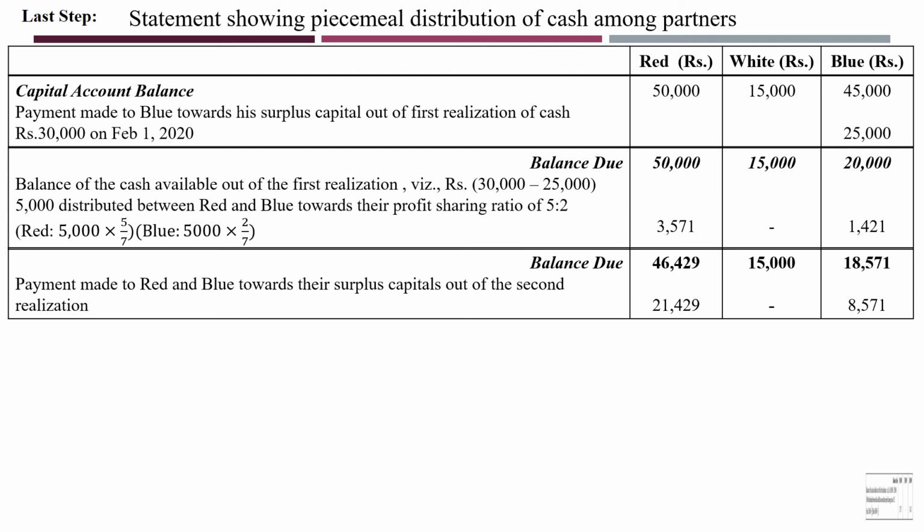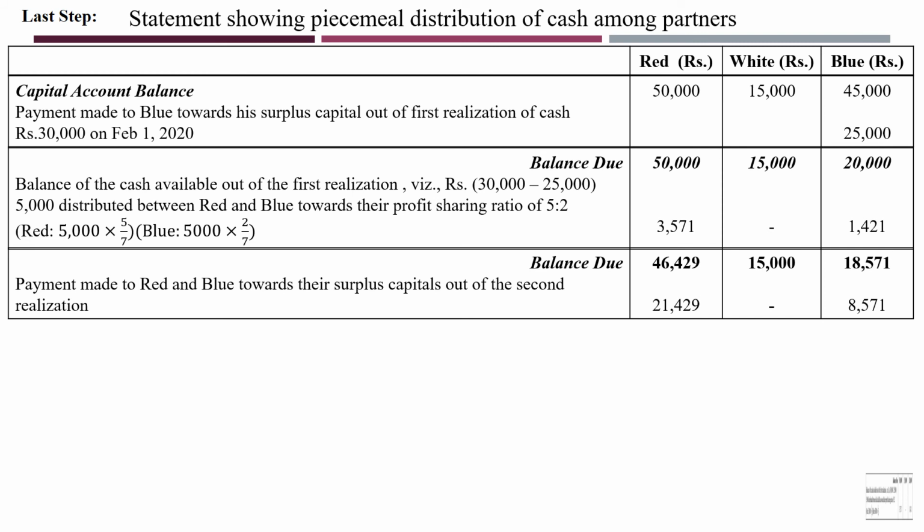In the first stage the surplus was 25,000 and 35,000. Out of the 35,000 for White and 35,000 for Blue, how much have we already paid? 25,000 is paid here. What is the balance left in case of Blue? Only 10,000.